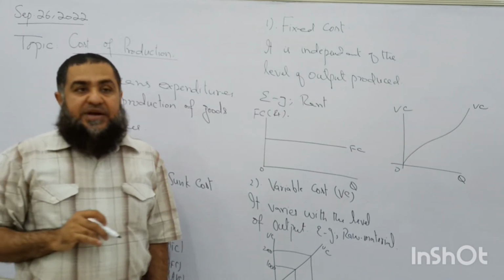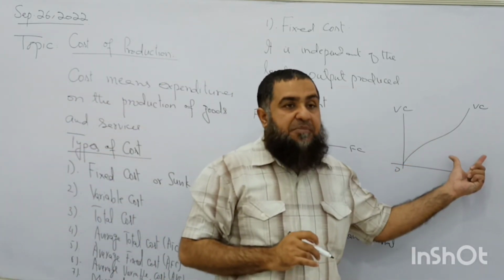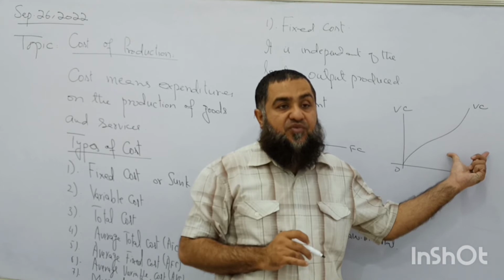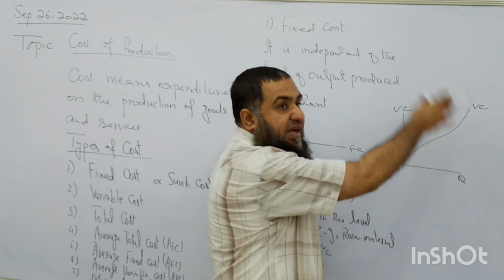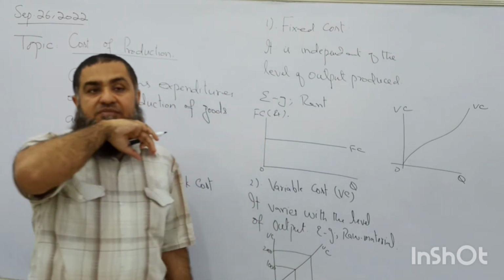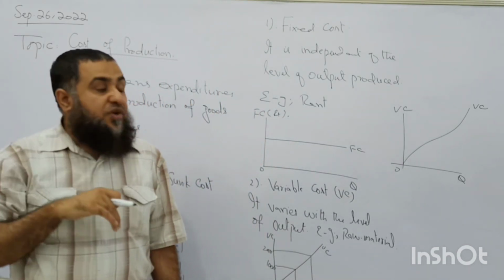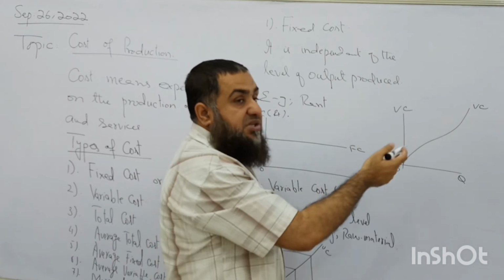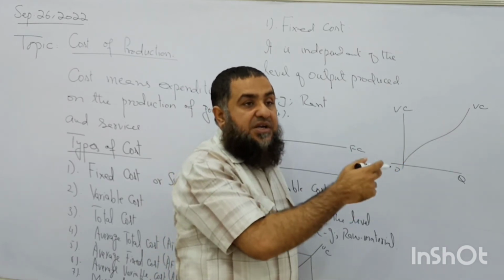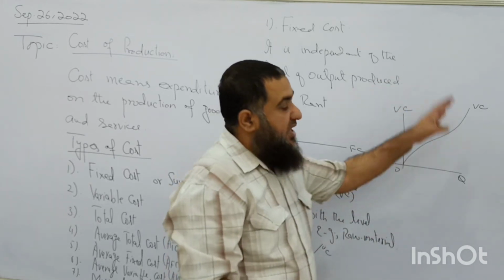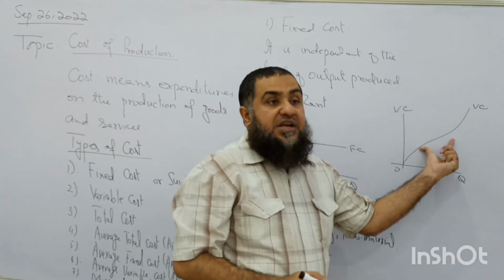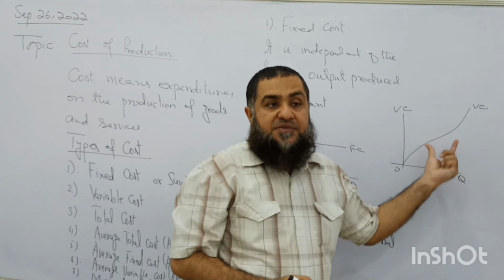Those who are studying mathematics can see this is a shape of a cubic function. Here it becomes a little bit flatter and then it starts rising. Alright. So we have different productivity when diminishing returns start in the production process. It is becoming steeply rising, and in between that it has a little bit flatter part.